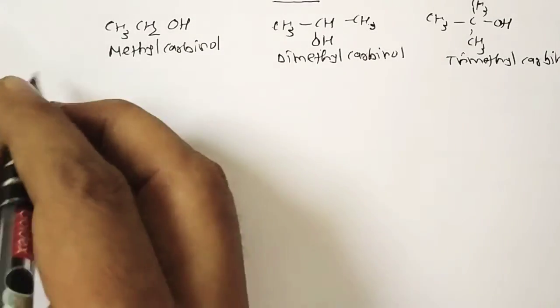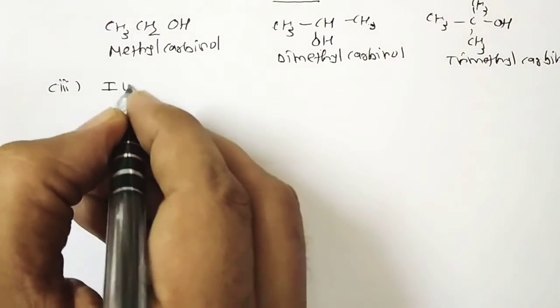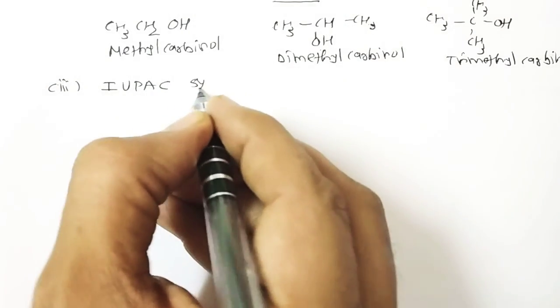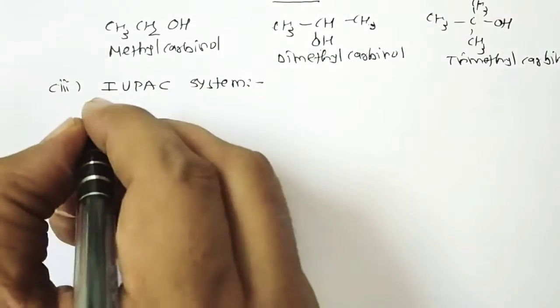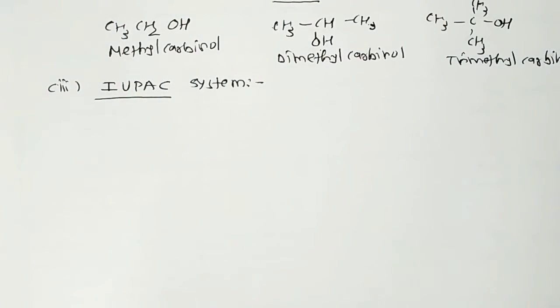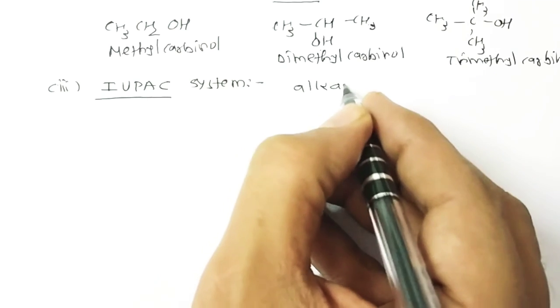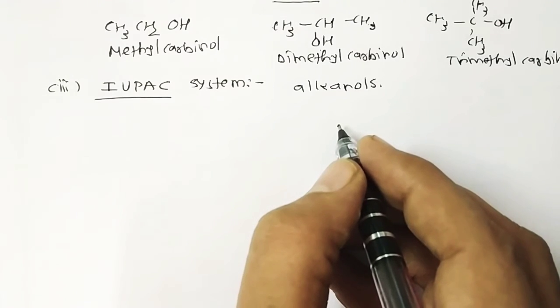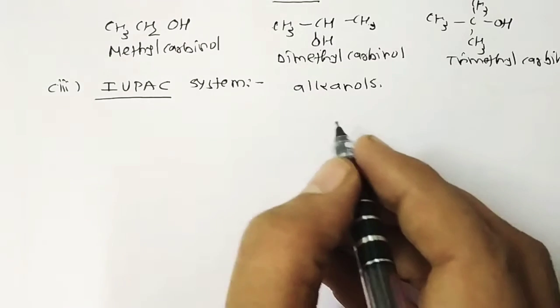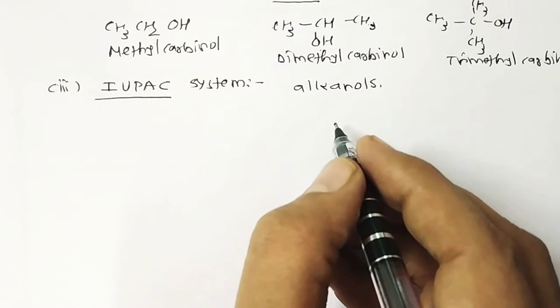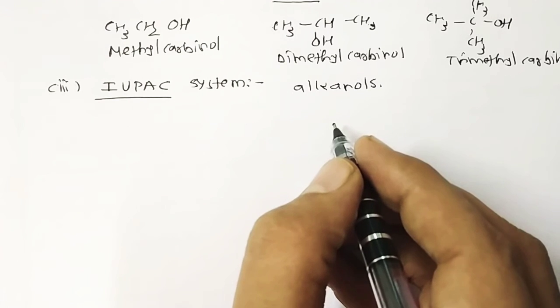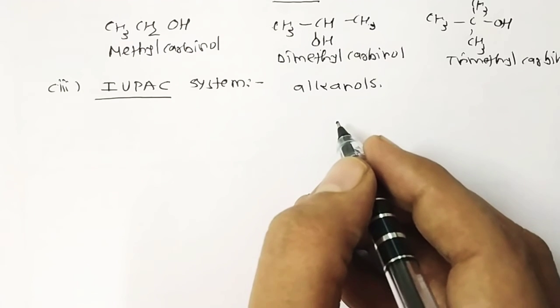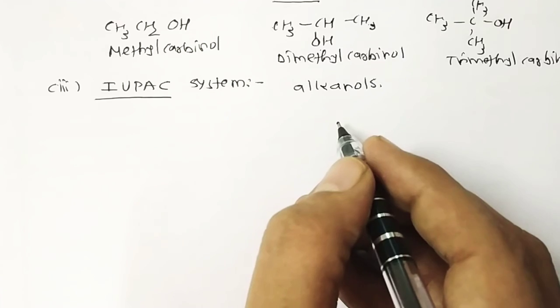Now the main system, number 3, is our IUPAC system. So we start with the IUPAC system. In this system, alcohols are called alkanols. The name of an alcohol is derived by replacing the final e from the corresponding alkane by the suffix "ol." The longest carbon chain containing the OH group is selected as the parent chain and numbered in such a way that the carbon atom carrying the hydroxyl group gets the smallest number. The positions of substituents are indicated by suitable numbers.